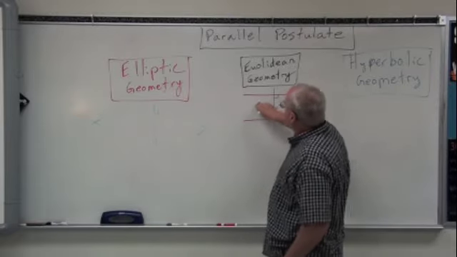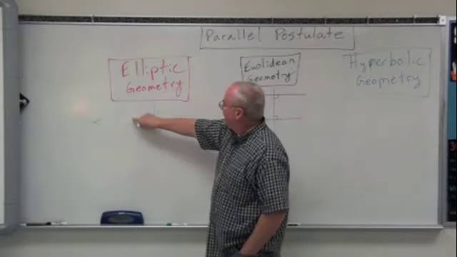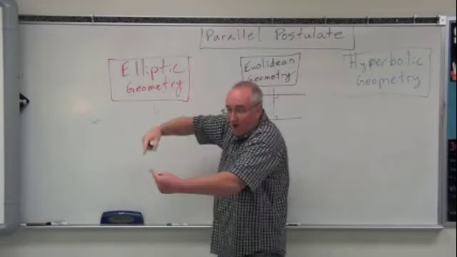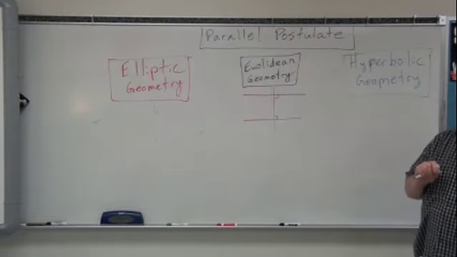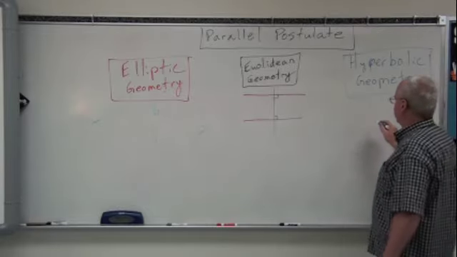Now, if Euclidean geometry says these two lines never meet, and they're straight, elliptic geometry means they act like an ellipse, or it's always going to meet. What do you think hyperbolic geometry says? Opposite of elliptic, they never meet.